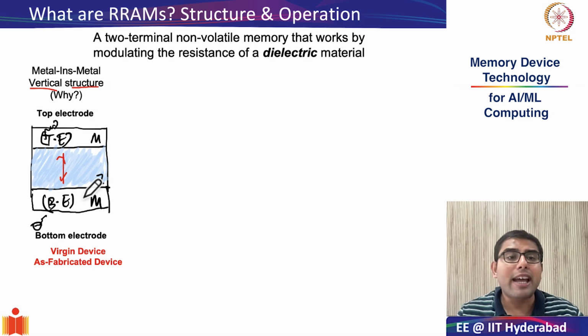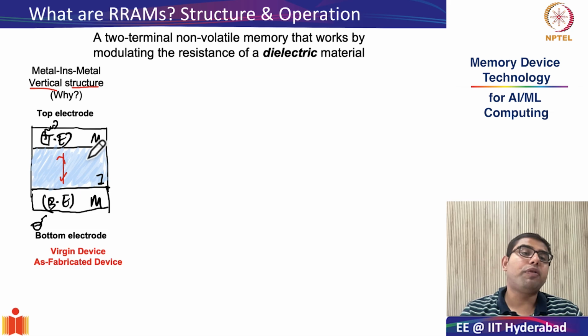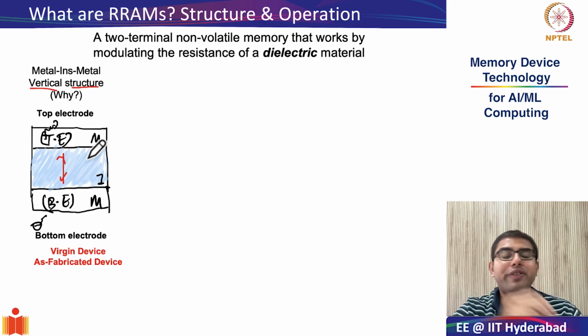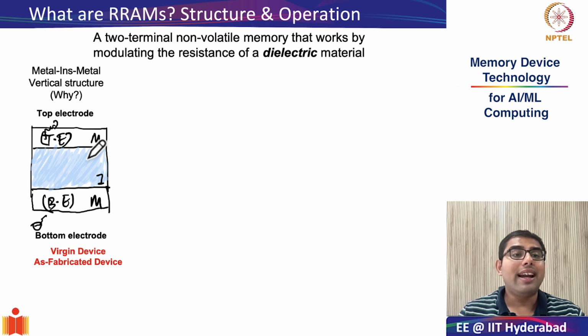The smaller we can make the dimensions of this insulator, the lower will be the voltage for operation, because electric field is voltage divided by this distance d. So if the distance is low, the voltage can also be low to facilitate electric fields of reasonable magnitude. Okay, so what we have constructed or illustrated in front of you, a vertical MIM structure, is the so-called